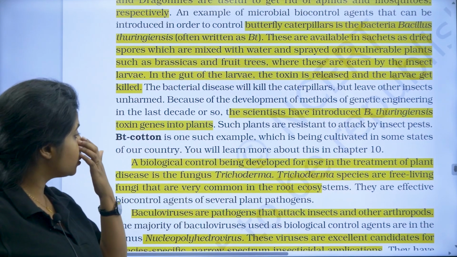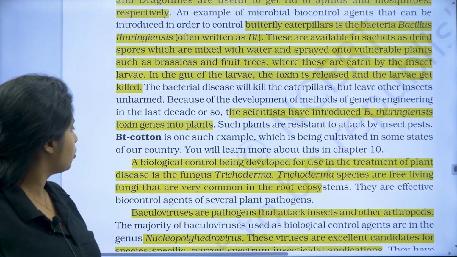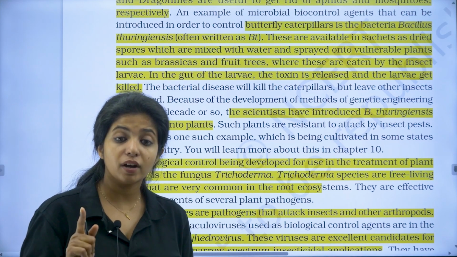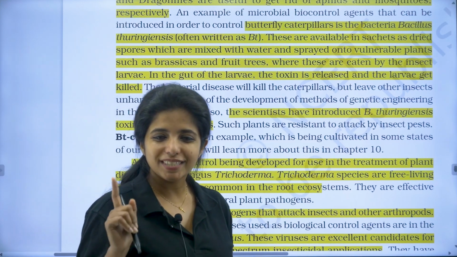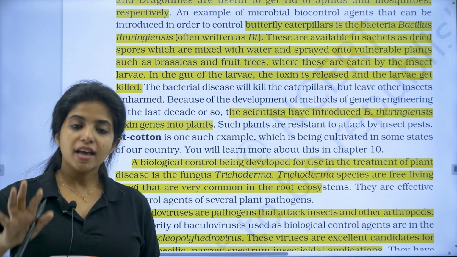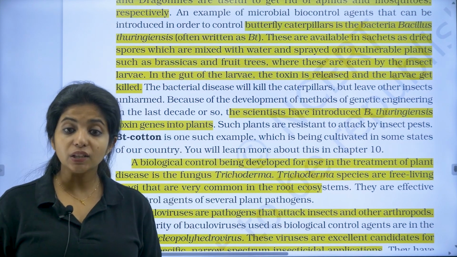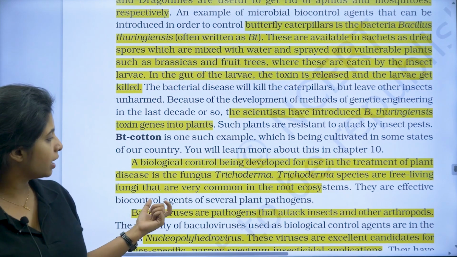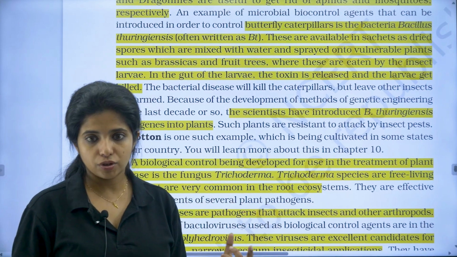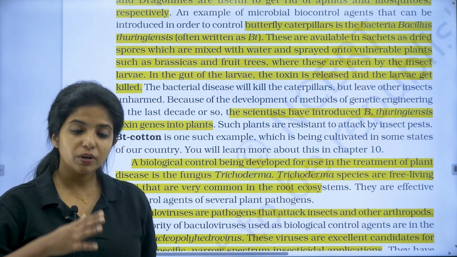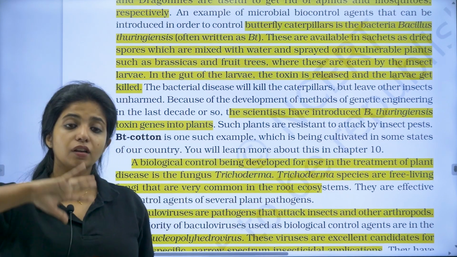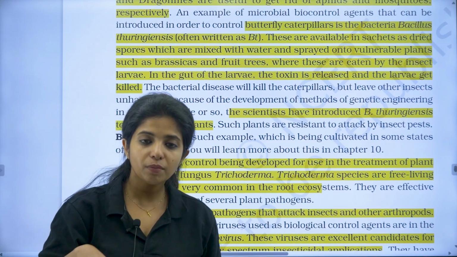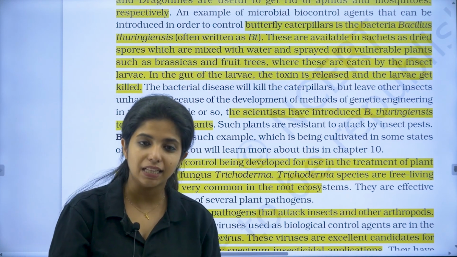Now, a biological control being developed for use in the treatment of plant disease is the fungus Trichoderma. Trichoderma polysporum, remember, was the one that produces cyclosporin A. The same Trichoderma species are fungi that kill the free living fungi which are very common in the root ecosystem. In the roots of certain plants, other fungi cause a huge ruckus, and to kill them we have Trichoderma. Trichoderma focuses on the root parasites and kills them off.